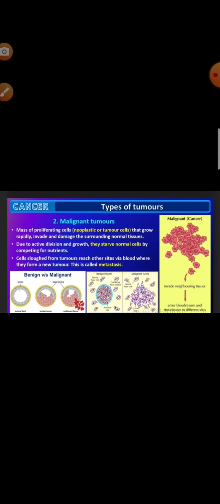Oncogenic viruses have cancer-causing viral oncogenes, and normal cells have genes known as cellular oncogenes or proto-oncogenes, which are present in an inactivated state. But under certain conditions, what happens when they undergo mutation? They get transformed into cancer-causing oncogenes.